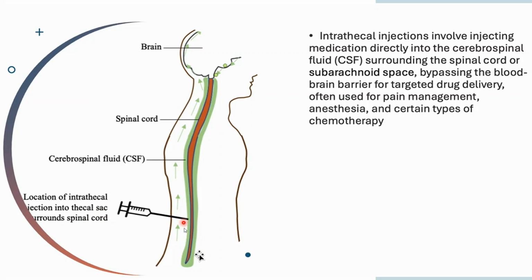The injection has to be given into this fluid. It delivers medication directly into the cerebrospinal fluid surrounding the spinal cord, or subarachnoid space, bypassing the blood-brain barrier for targeted drug delivery, often used for pain management, anesthesia, and certain types of chemotherapy.